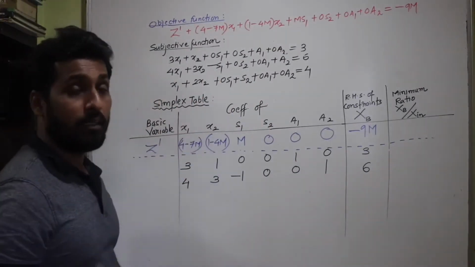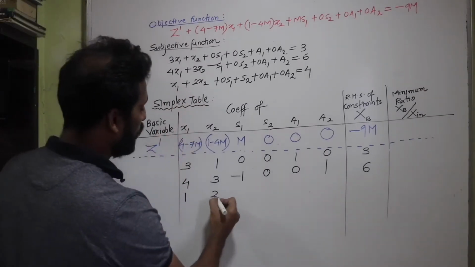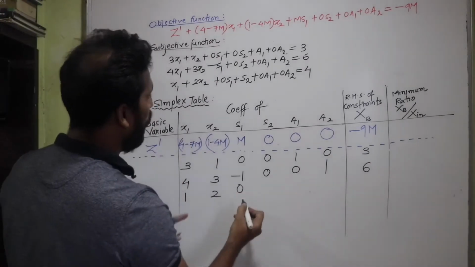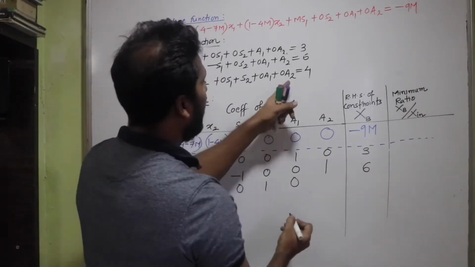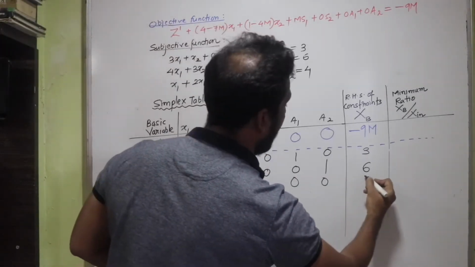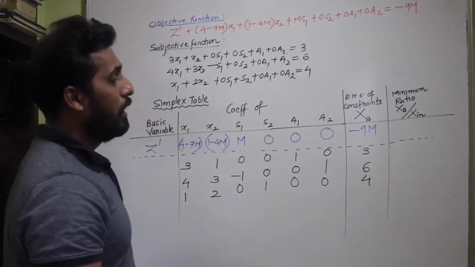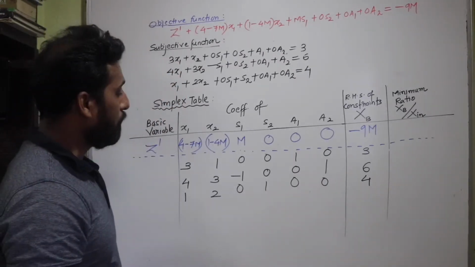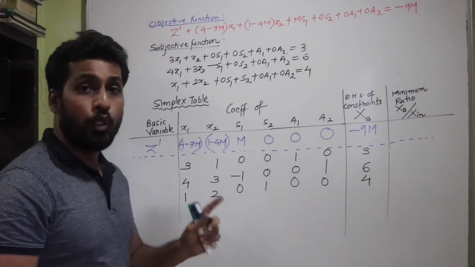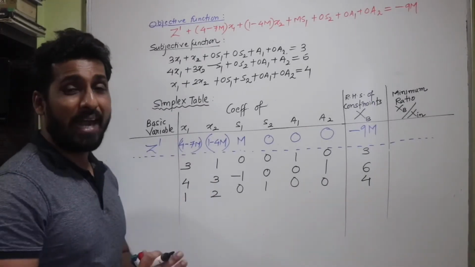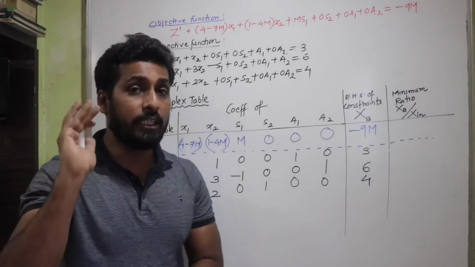Let's move ahead with the next one. So I have x1 coefficient is 1, x2 coefficient is 2, s1 is 0, s2 is 1, a1 is 0, a2 is 0, and then I have 4, isn't it, the right hand side of the constraint, it is 4. Now over here I'm going to get a basic matrix, which is actually a unit matrix. So a unit matrix should look like what? 1 0 0, 0 1 0 and 0 0 1.